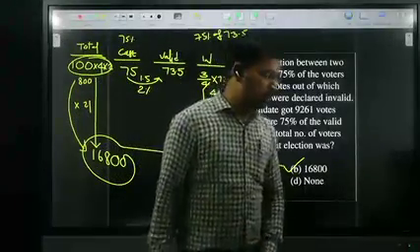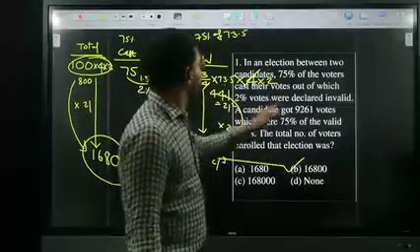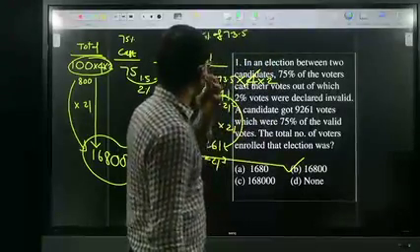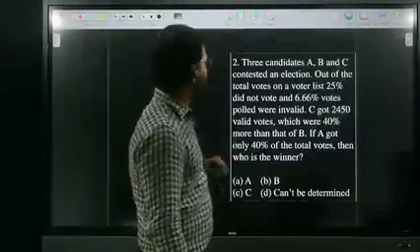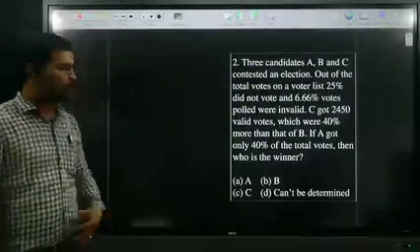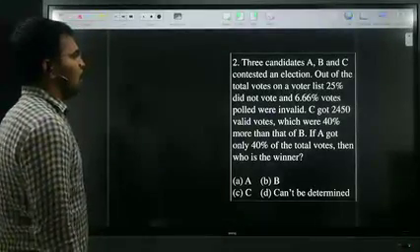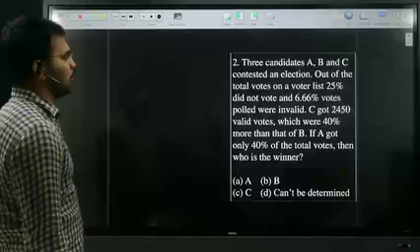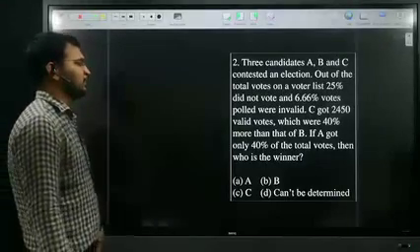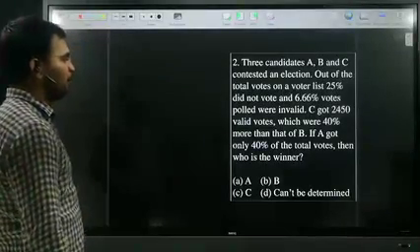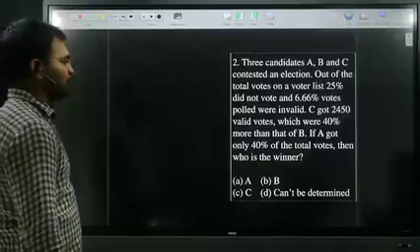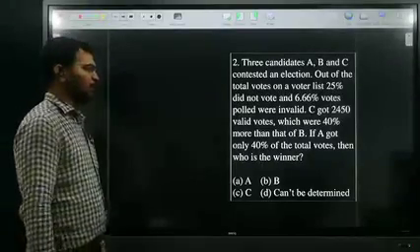Shall I move to the next question? So see the next question. Read the next question. Three candidates A, B, C contested an election. Out of the total votes in the voters list, 25% did not vote and 6.66% votes were polled invalid. C got 2450 valid votes, which were 40% more than that of B.